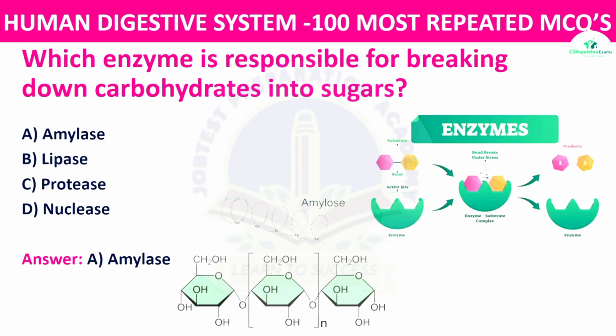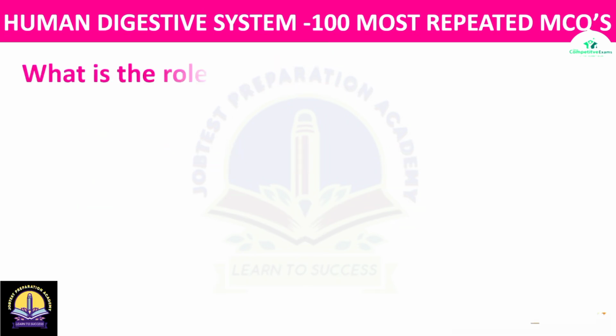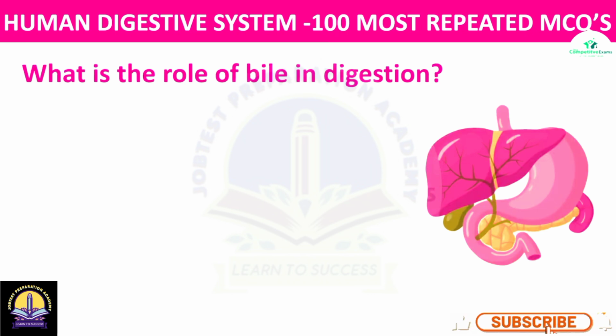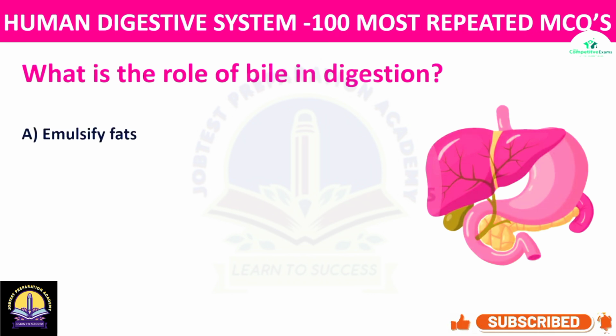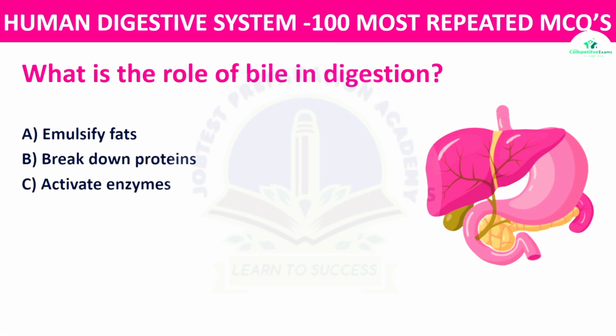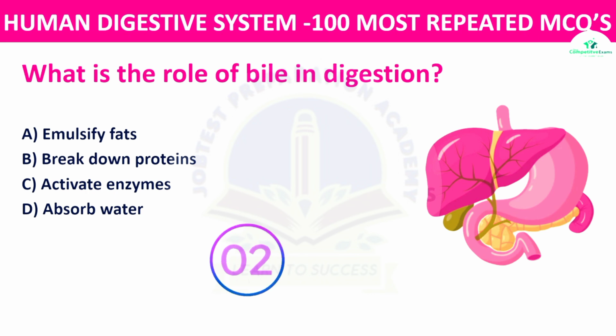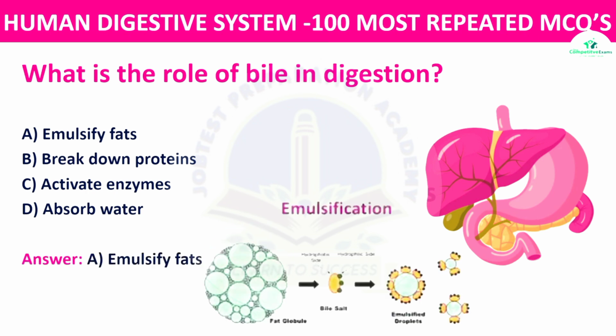Question number 4. What is the role of bile in digestion? The options: emulsify fats, break down proteins, activate enzymes, or absorb water. The right answer is emulsify fats. Bile emulsifies fats, breaking them into smaller droplets to enhance digestion by lipases.